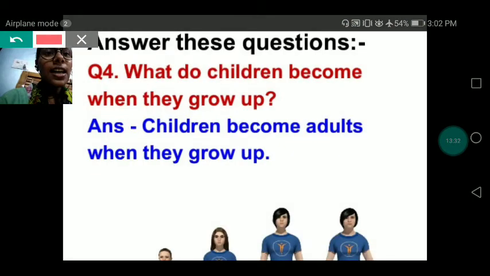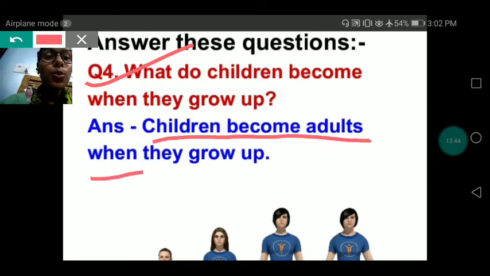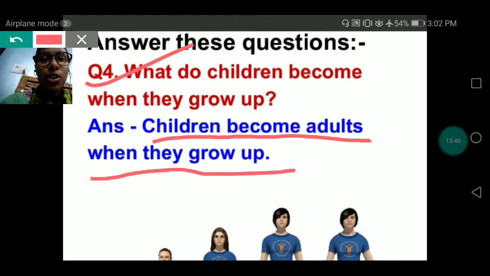Next question is, answer these questions. What do children become when they grow up? Children become adults when they grow up.